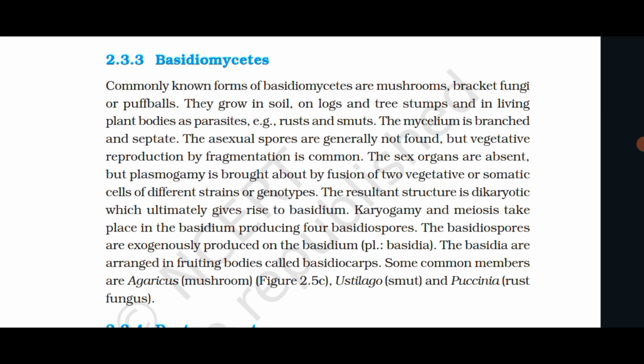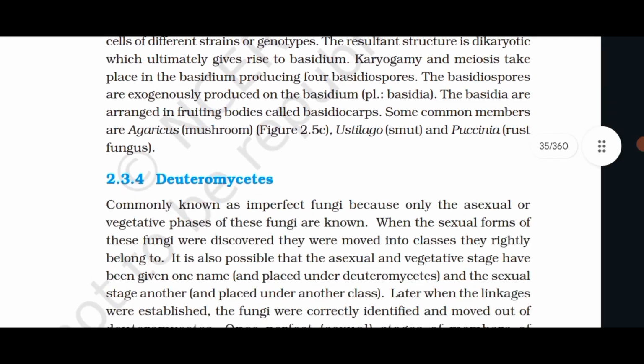Karyogamy and meiosis take place in the basidium, producing four basidiospores. The basidiospores are exogenously produced on the basidium. The basidia are arranged in fruiting bodies called basidiocarps. Some common members are Agaricus, mushroom, Ustilago, smut, and Puccinia, the rust fungus.